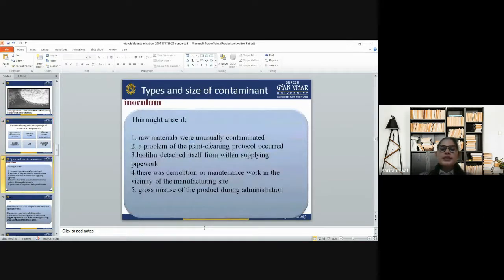Now, types and size of the contaminant, the inoculum. This might arise if raw materials were unusually contaminated, a problem of the plant cleaning protocol occurred, biofilm detached itself from within supply pipework, there was demolition or maintenance work in the vicinity of the manufacturing site, or gross misuse of the product during administration. So these all are the factors.